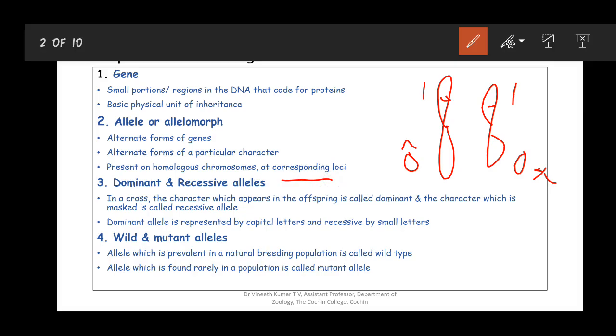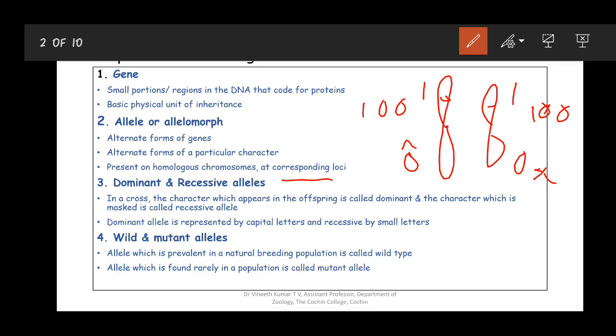They will be seen at the same positions in the homologous chromosomes. If I mark this position as position number 100, then here also in this chromosome at position number 100, you will have the same gene for hair color.